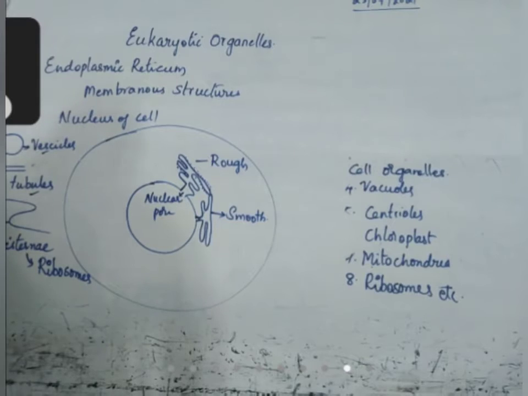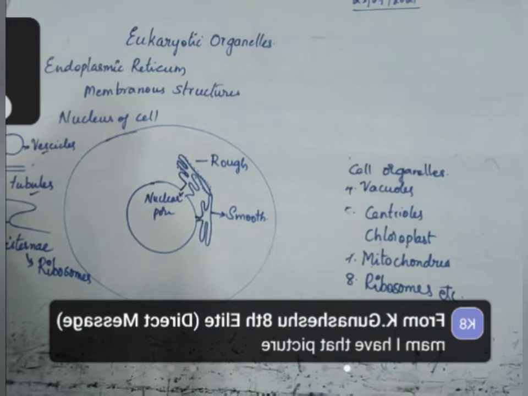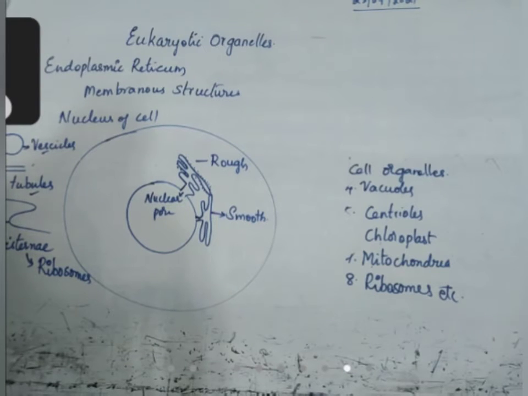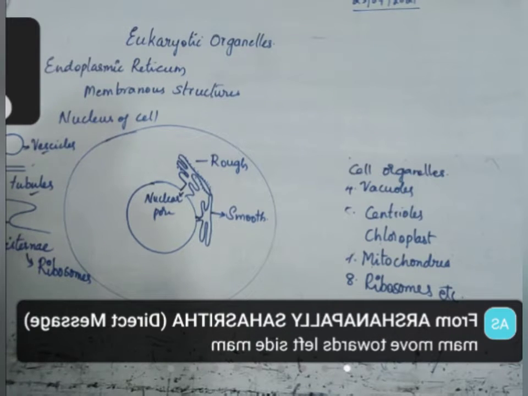Generally cisternae have ribosomes and become part of rough ER. Vesicles and tubules do not have ribosomes, so they are part of smooth ER.